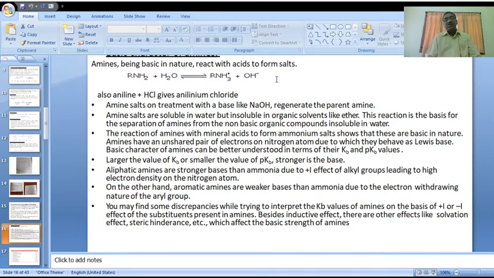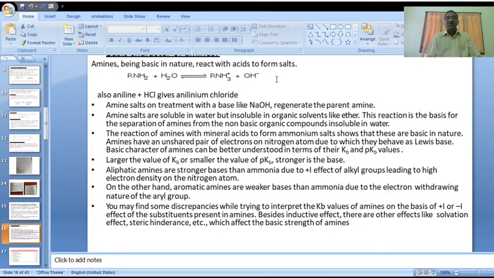On the other hand, aromatic amines are weaker bases than ammonia. In aromatic amines, what happens? Due to the electron withdrawing nature of the aryl ring, automatically the electron density decreases on that particular nitrogen atom.